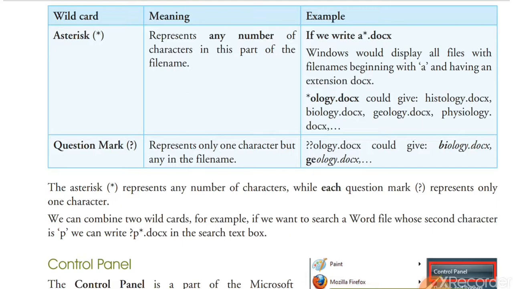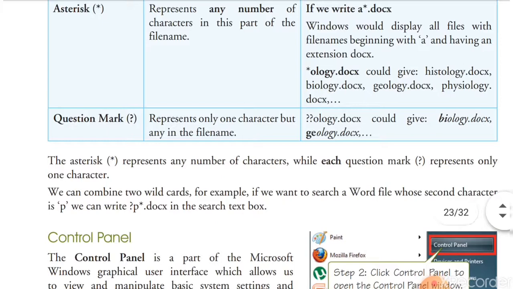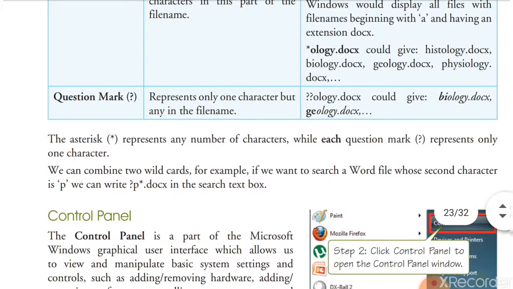Suppose you are missing the first character of the file name. I saved S marks or G marks, and I am missing the first character. So I will write question mark marks.